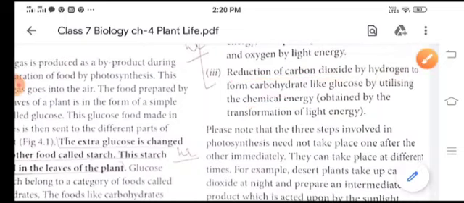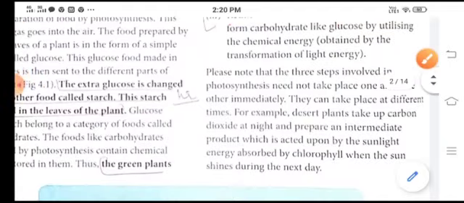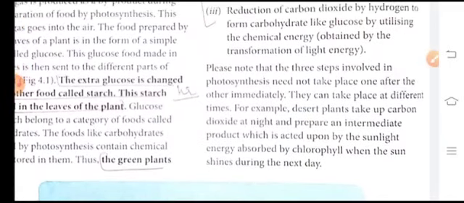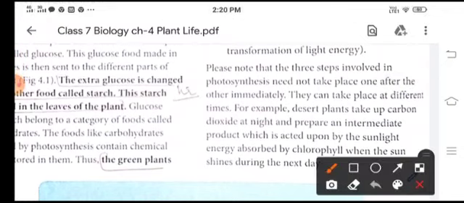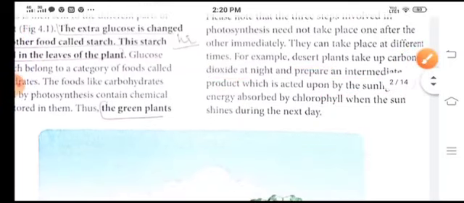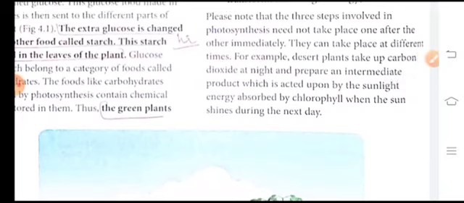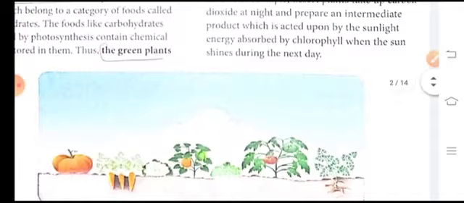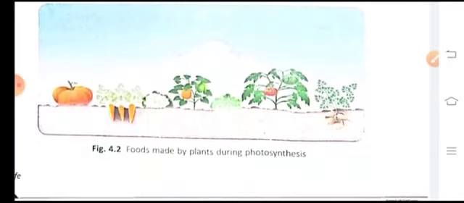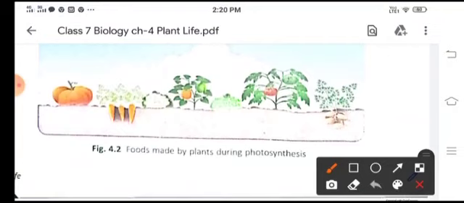Now these three steps do not take place immediately. Okay, children, they can take place at different times. Like desert plants take up carbon dioxide at night and prepare an intermediate product, which is acted upon by the sunlight energy absorbed by the chlorophyll when the sun shines during the next day. So here see foods which are made by plants during photosynthesis. Fruits are here, see here.